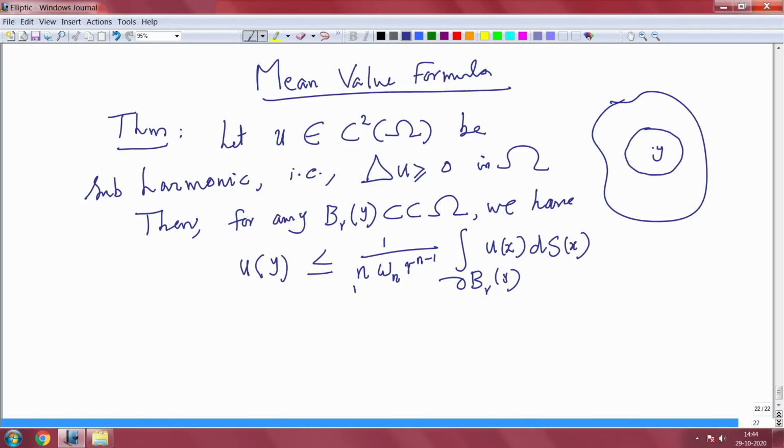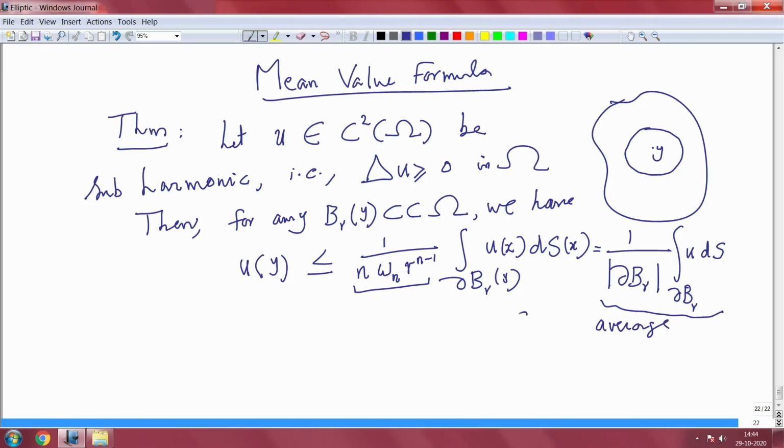This is nothing but the surface area, so this is nothing but the average: 1 over modulus of dBr times the integral over dBr of u ds. You see, this is nothing but the surface average. This is 1.